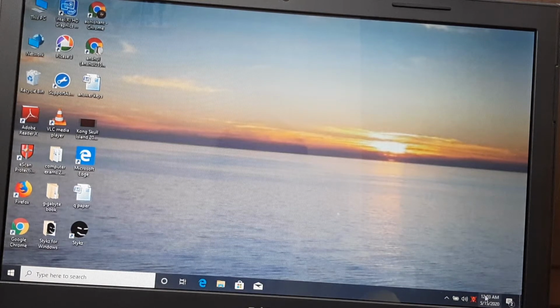This is the system tray. It displays the time and date. From here you can adjust the volume.